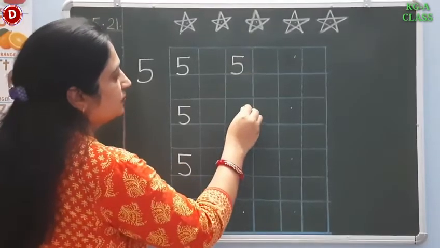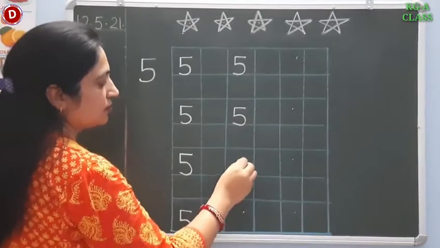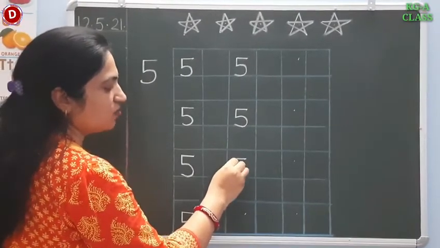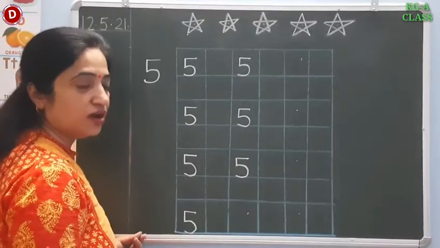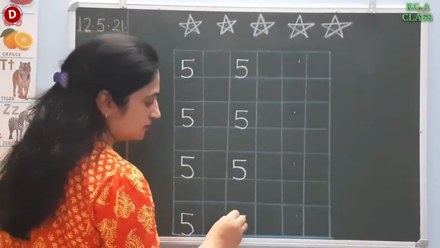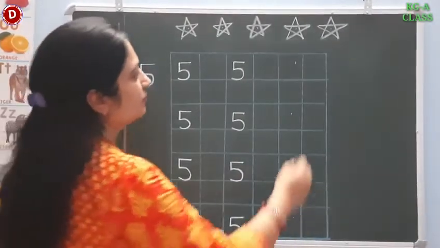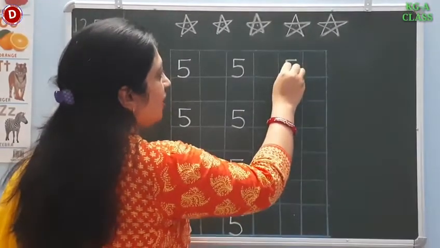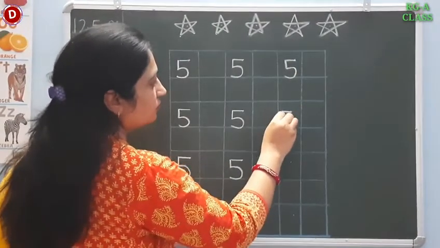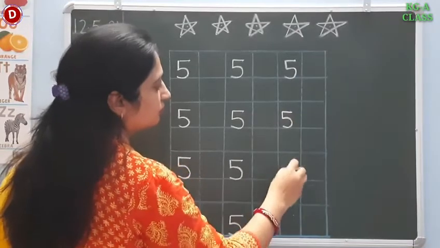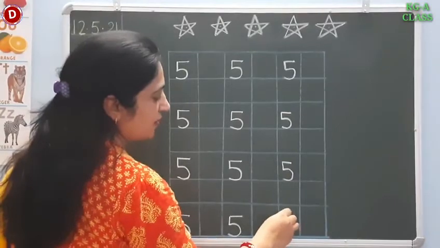First you have to make a sleeping line, then a small standing line, then you have to make a semicircle like this. With a firm hand you have to write. After writing in one block, you will leave the next block. Like this, children, you have to write number 5.